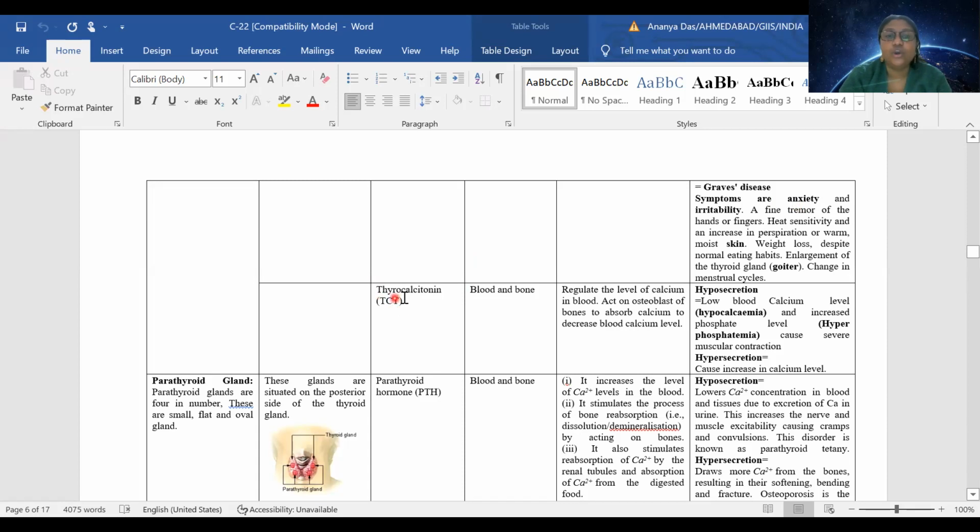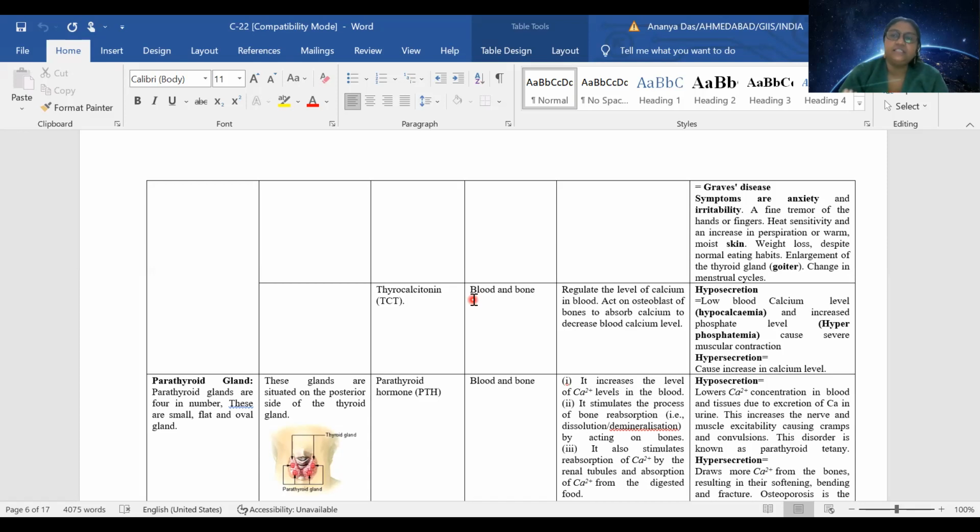or thyrocalcitonin. Its name itself has the secret. This is acting on blood and bone. So what it does, it regulates the calcium level in blood and bone. In bone, everyone knows that bone has calcium. So the cells of bone, that is osteoblasts, require calcium, and this calcium is supplied to them via blood.